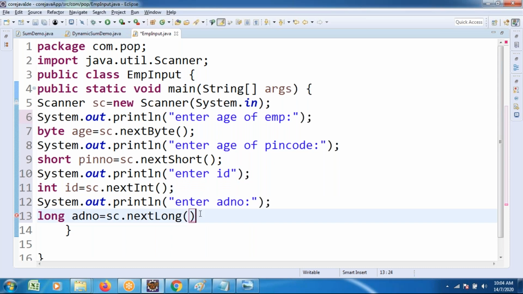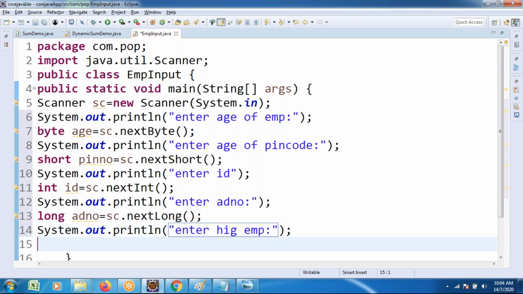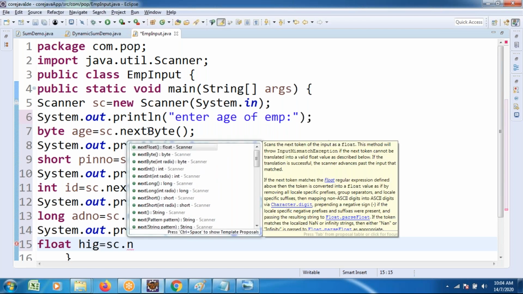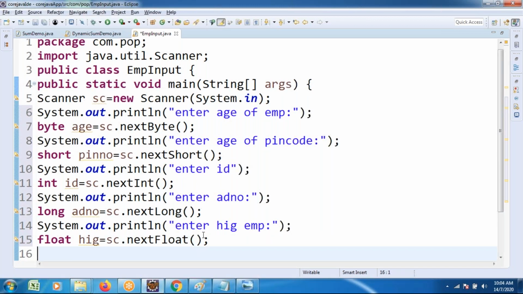Similarly, till now I have taken how to read byte, short, long, int. Now float, to read the floating point type of data. Sysout, enter height of the employee. Your wish, whatever you wanted to take. Height of the employee, I'm taking 5'6", 5'8", looking like this. That's why taking the float. Float hig is equal to sc dot next float method.